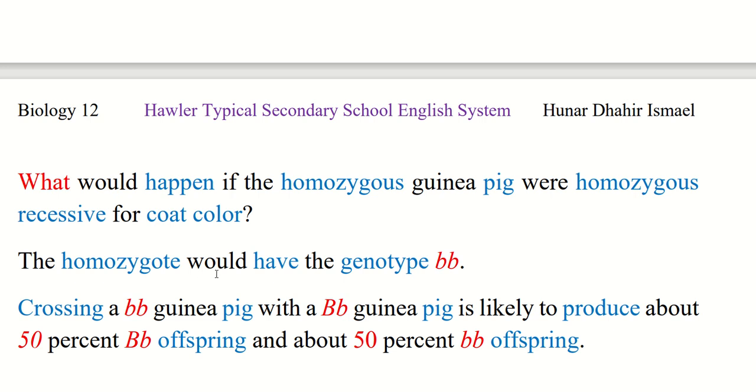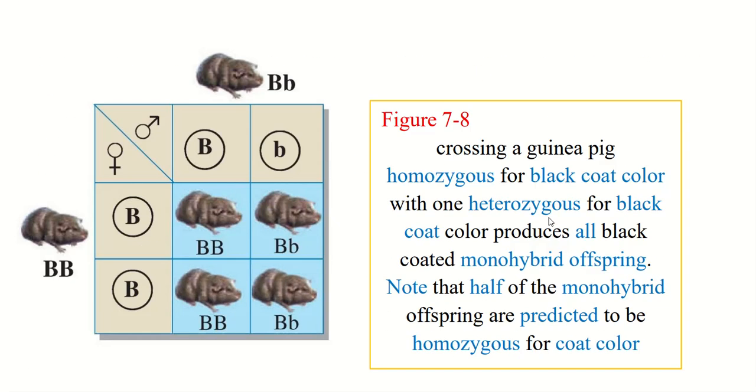The homozygous recessive would have the genotype small b small b. Crossing a small b small b guinea pig with a capital B small b guinea pig is likely to produce about 50% capital B small b offspring and about 50% small b small b offspring. Now you can see here, this is the cross of capital B small b with capital B capital B.